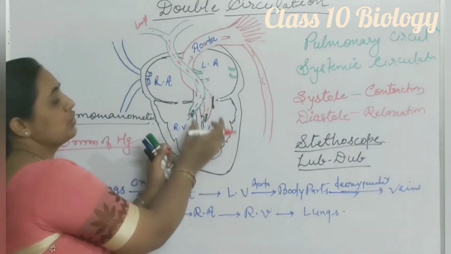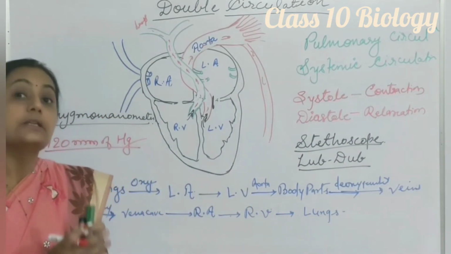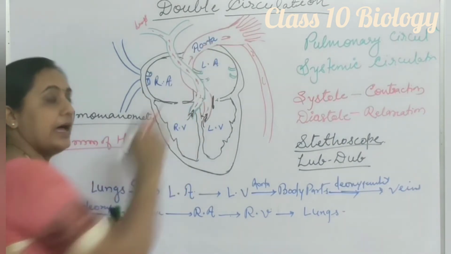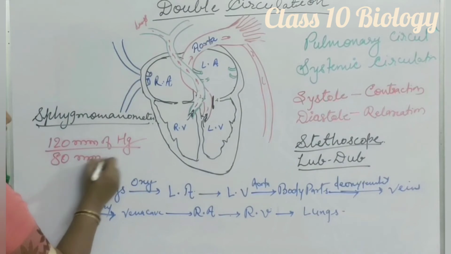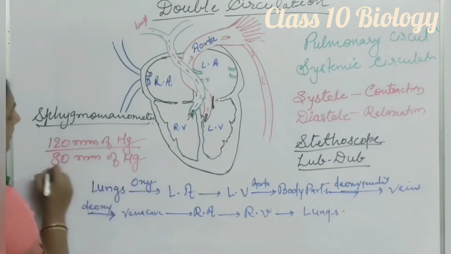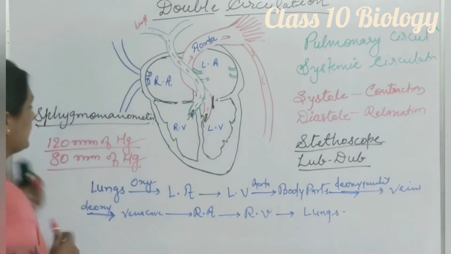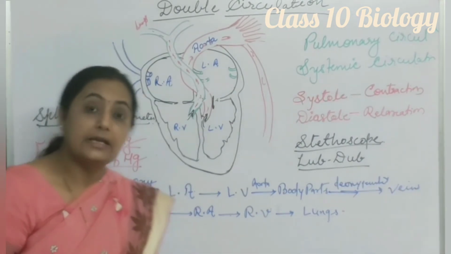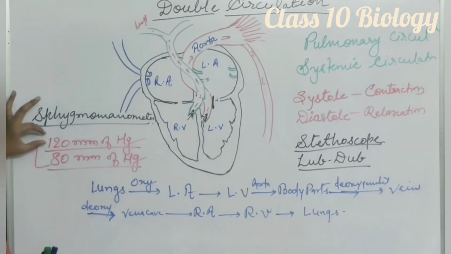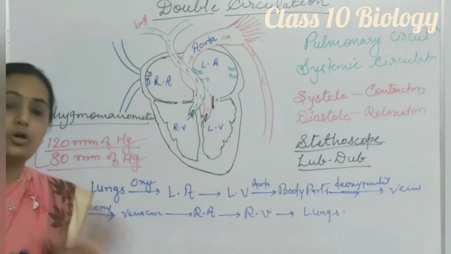After ventricular systole comes ventricular diastole. During ventricular diastole also, some blood moves in the artery, and that pressure of blood should be 80 mm of mercury. It should not be less than 80 or more than 80. So this is the normal blood pressure, which in common language we call blood pressure or BP. Systolic, the high BP, should be 120, and diastolic, the low, should be 80. 120 by 80 should not be more or less.